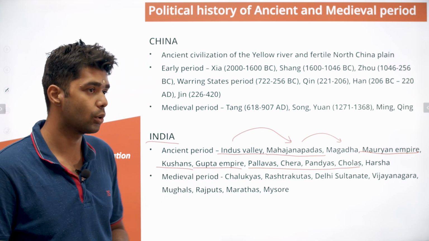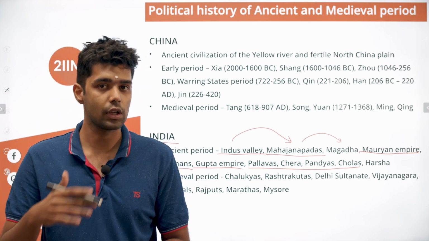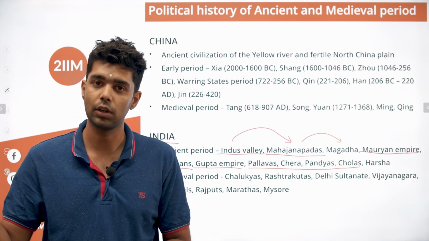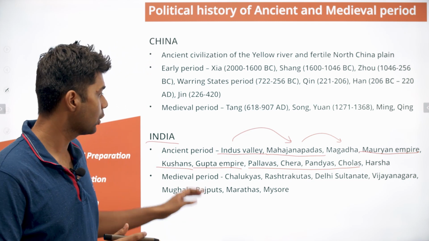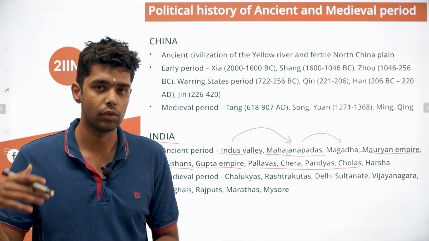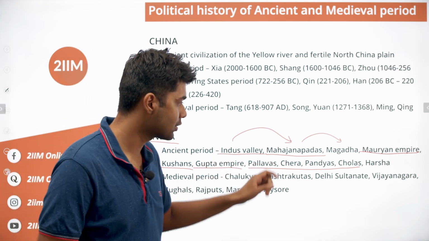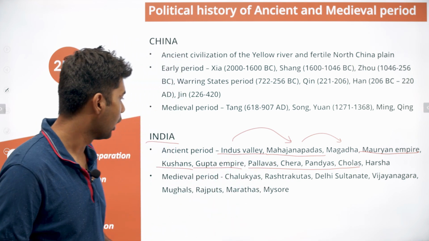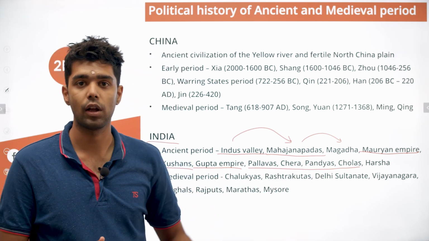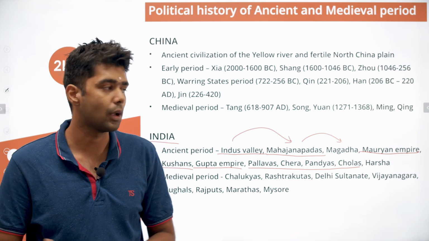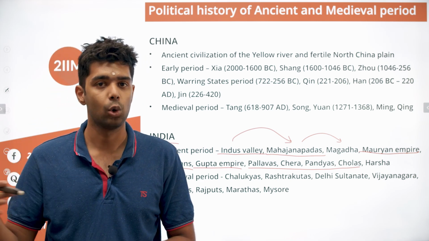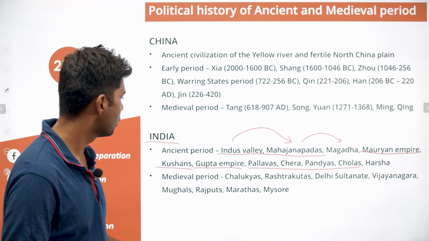The prosperity was so good that they were very good with the sea also. They were so good that they had extensive contacts with people all the way till Greece. So even now in Tamil Nadu, you have a village where you can find a lot of artifacts which are from Greece. So that is one thing. They also had extensive contacts with China and all. And these people also had extensive contacts with Indochina, the modern day Malaysia and all that. So even now, if you go to Malaysia, there are a lot of people who are from the southern part of India. So that's about that.